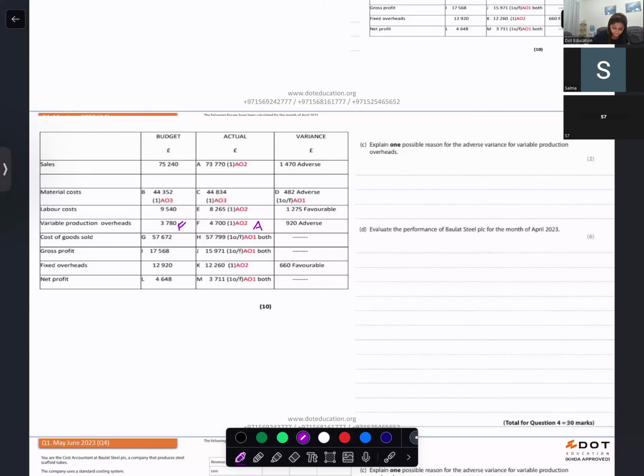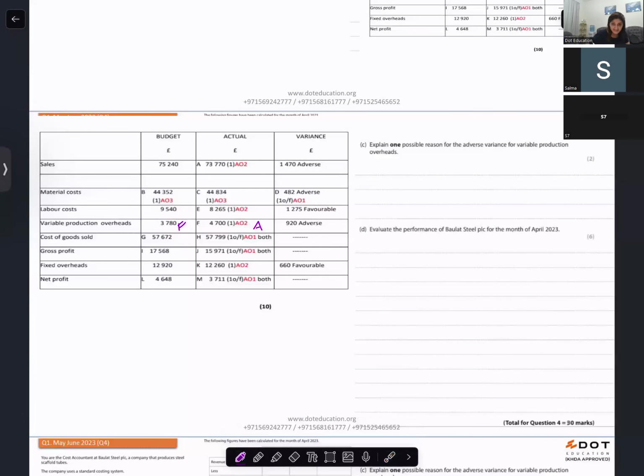That means you expected to spend 3780 for production overheads, but you ended up spending more. So there is an adverse variance for variable production overheads.